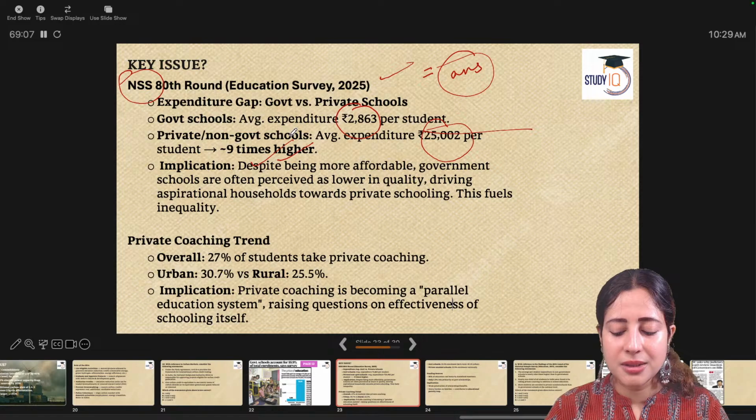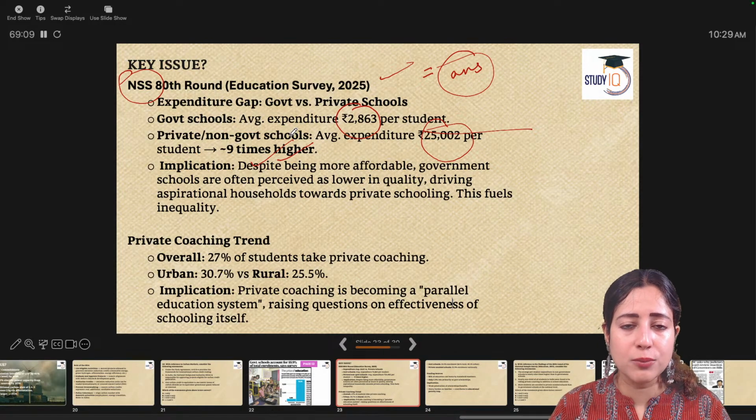What does it mean? Despite the government schools being more affordable for Indian lower middle class and working population, they are very low in quality. That's why people are not enrolling in government schools.